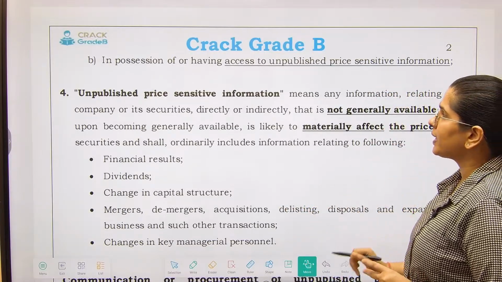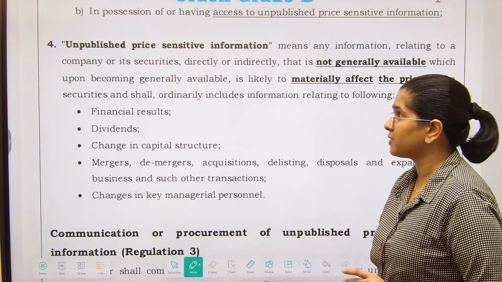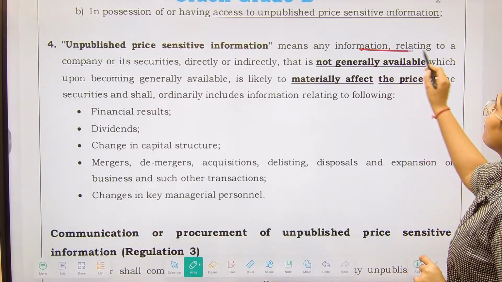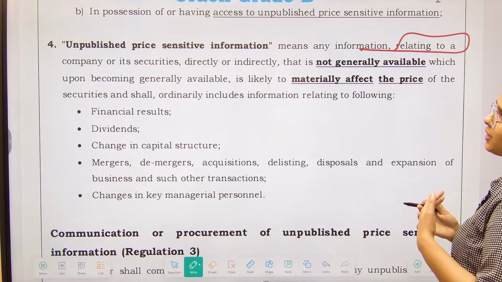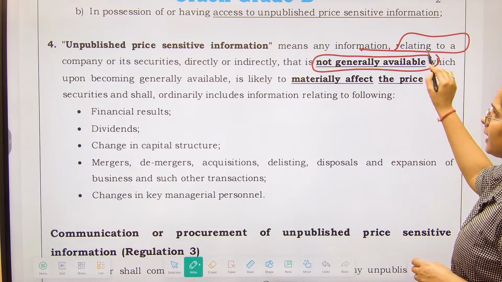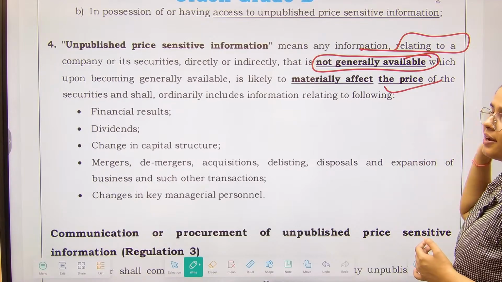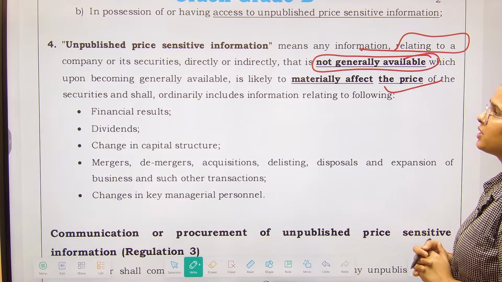Now, unpublished price sensitive information, what does it mean? Let us see that as well. It means any information related to company securities, directly or indirectly, that is not generally available, and upon becoming generally available is likely to materially affect the prices of securities.